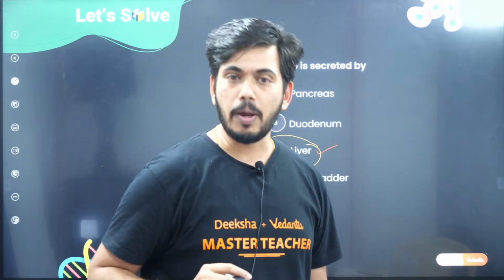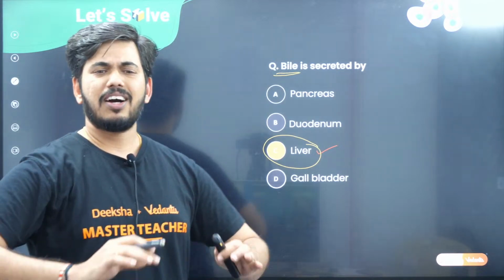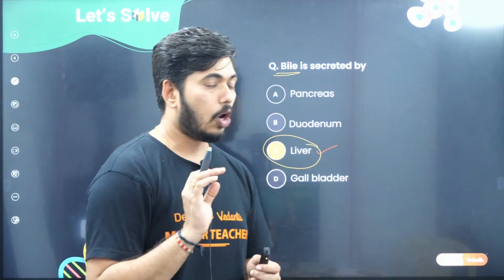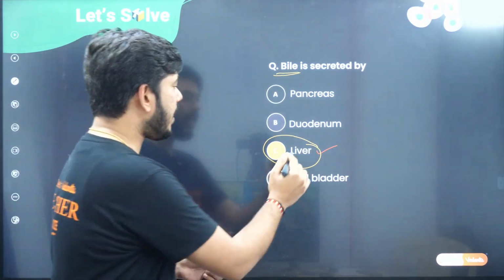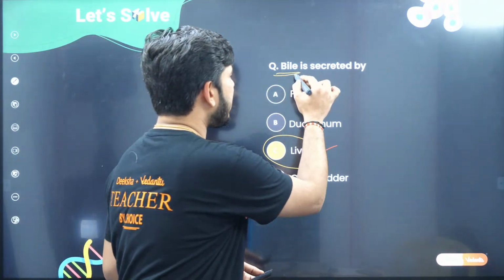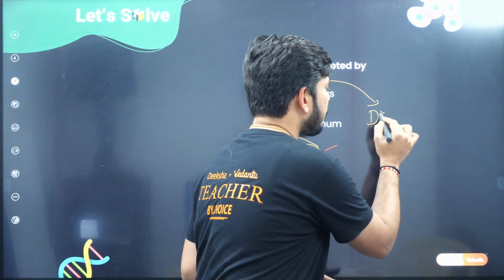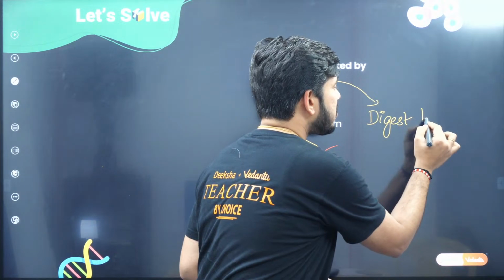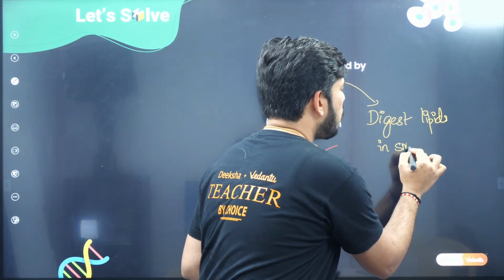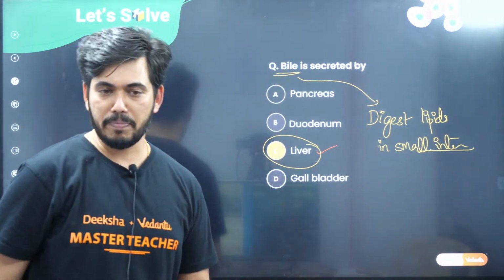What else are we supposed to know about it? See, children, this bile is sometimes a greenish, sometimes yellowish, dark yellow, or brownish colored liquid secreted by the liver. What is the purpose of the secretion? The purpose of the secretion of bile is to digest lipids in the small intestine. So this you are supposed to remember.